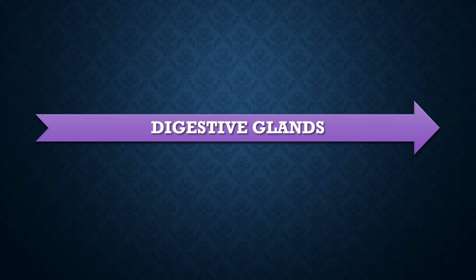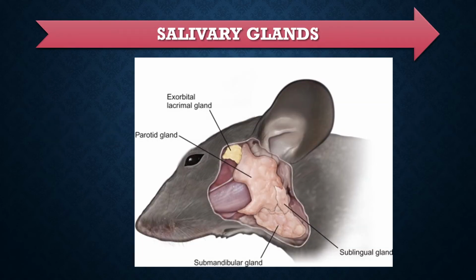The digestive system is associated with various glands like salivary glands, liver, pancreas, gastric glands and intestinal glands. Secretions of these glands help in digestion. There are three pairs of salivary glands. The first one is the parotid gland, then the submaxillary gland and the sublingual gland. These three glands combine together and secrete saliva. Saliva contains the enzyme called salivary amylase. It helps in the digestion of carbohydrate.